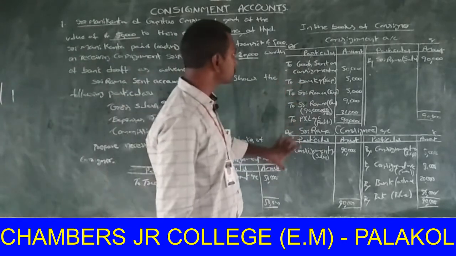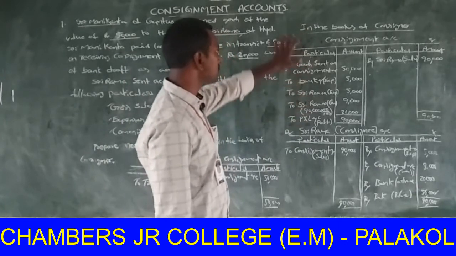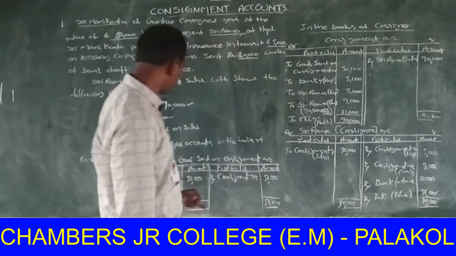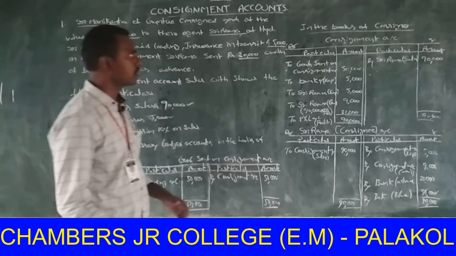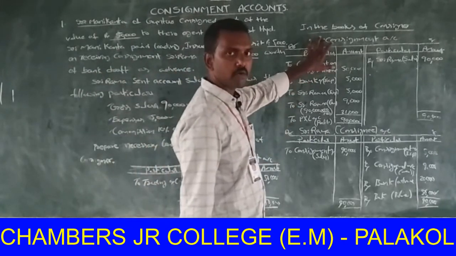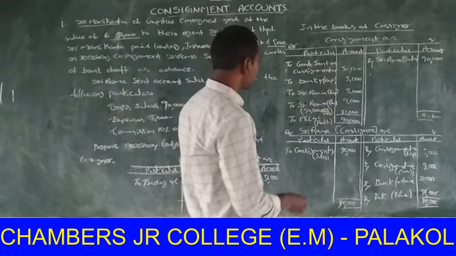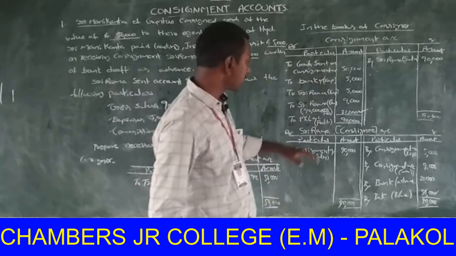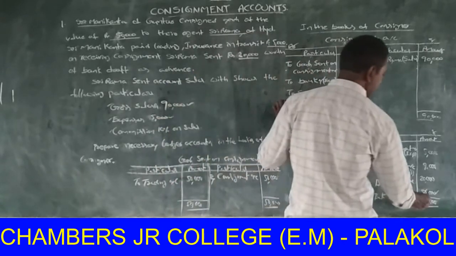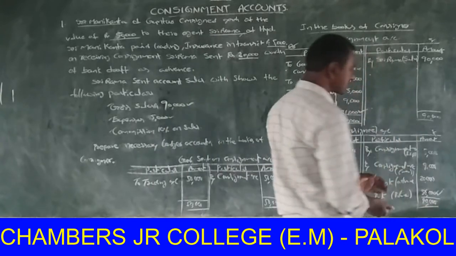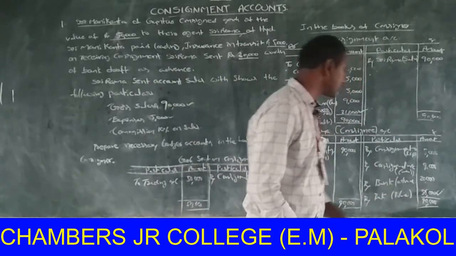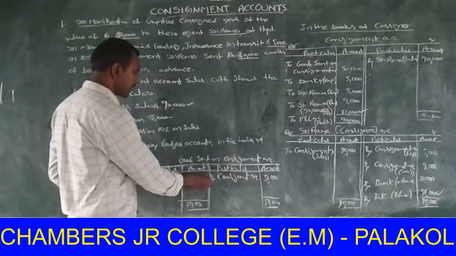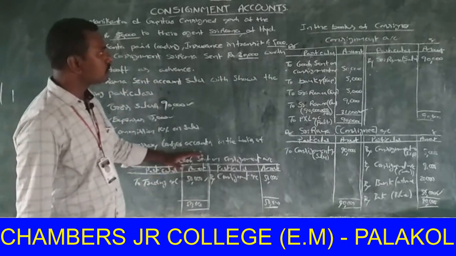The ledgers in the books of the consignor maintain these three accounts: consignment account, consignee account and goods sent on consignment account. With the base of the consignment account, calculate profit. How much? 21,000. In the consignee account, calculate the difference. That amount the consignee sent to the consignor is 56,000. The goods sent on consignment account is transferred to trading account on closing of consignment.